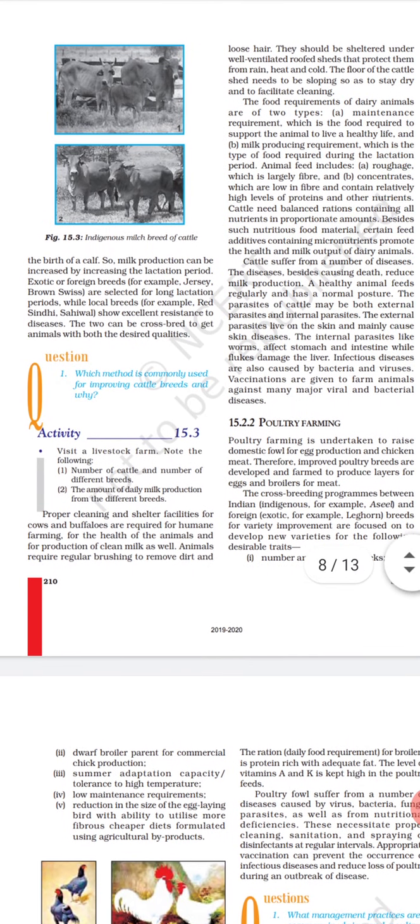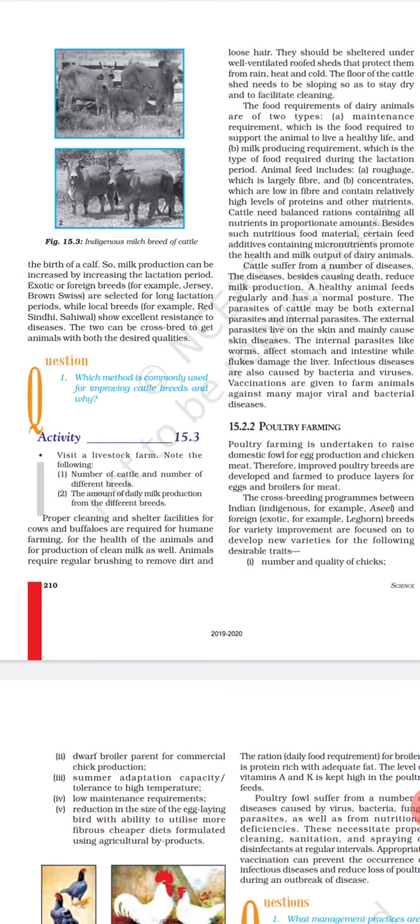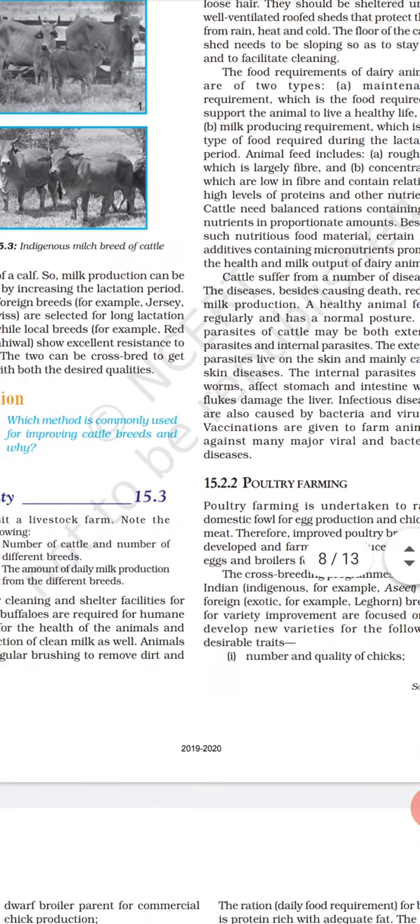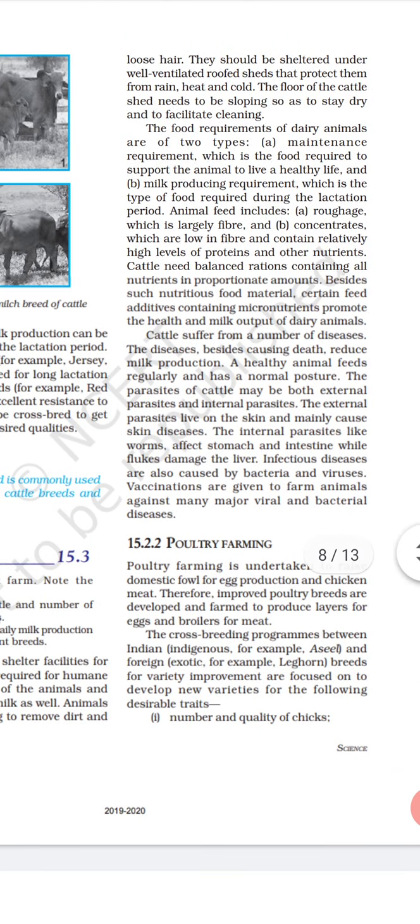Okay, so next we have another topic, that is how we can protect this cattle farming. So we have breeds of the cow and buffalo. Okay, so what do you mean by the breed? It is a specific group of animals that have a similar appearance, behavior, same yield and characteristics. That is called a breed. Next we have breeds of the cow.